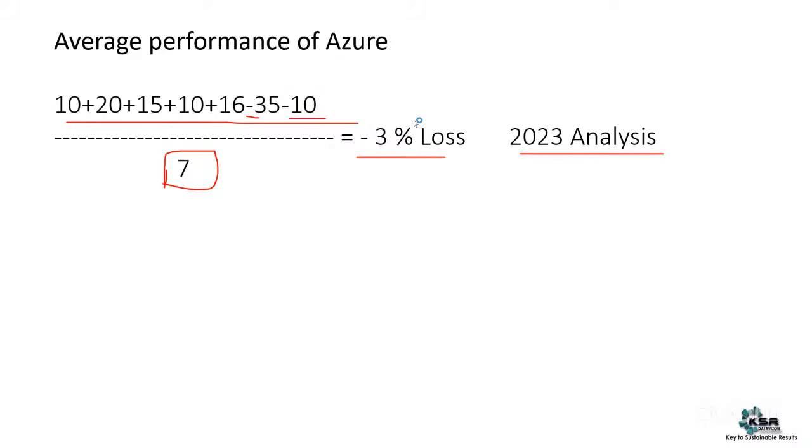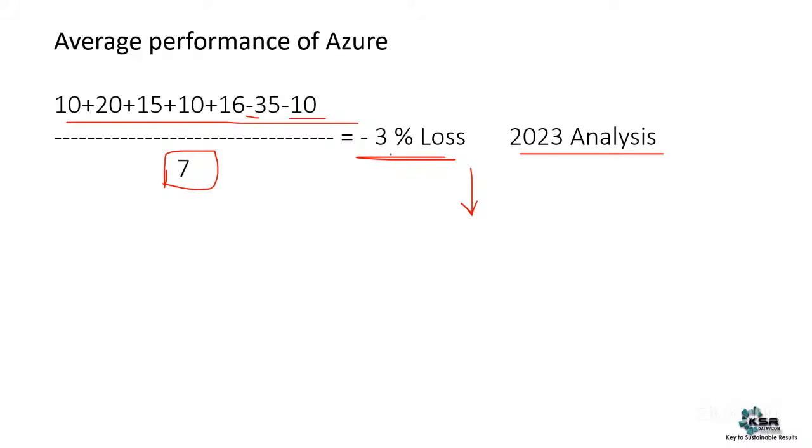Now, do you think Azure revenue is going down? Yes, because it's negative, indicating a loss. But as a data analyst, you should not always focus on one or two points.